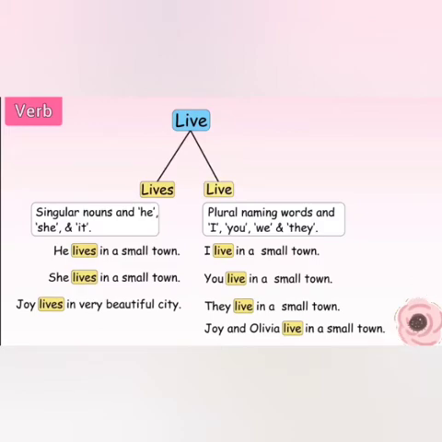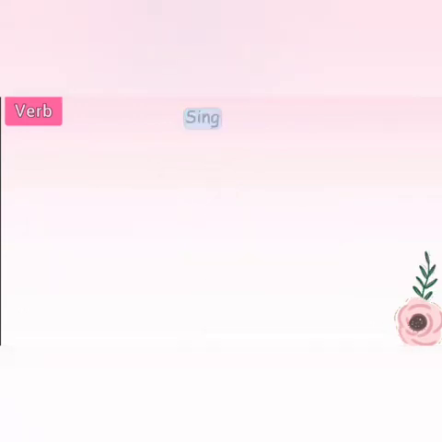Well, it comes after plural naming words or when our sentences have I, you, we and they. And when do we use lives? It comes after singular naming words or when our sentences have he, she and it.